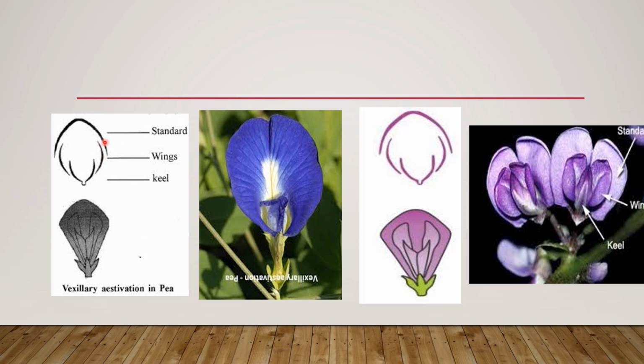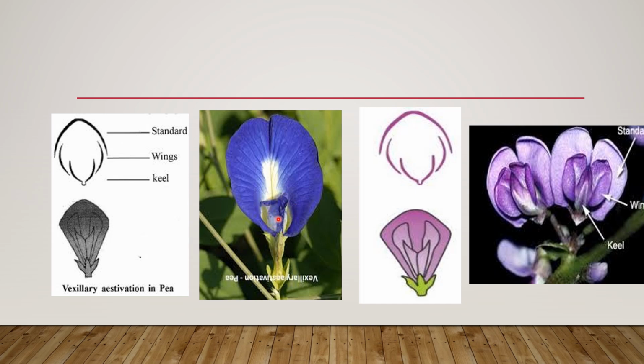So this shape of the arrangement of the petals is called the axillary aestivation. I think it's very clear. You can know this type is axillary aestivation by this largest petal and how it covers the two lateral petals.